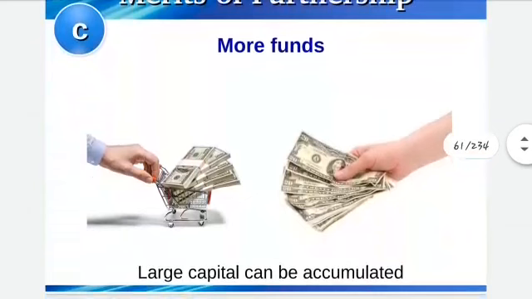Then more funds. As I told, they are having more capital. It's not that only a single person is doing the business. Now they are doing it together. So obviously the financial resources which they are going to bring are going to be more as compared to the sole proprietorship.